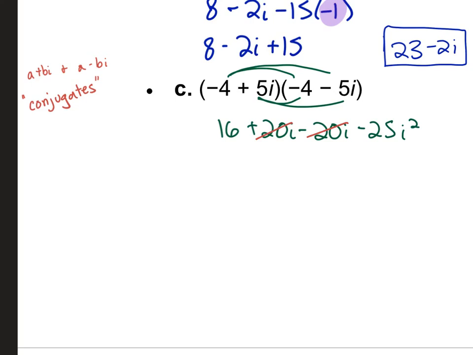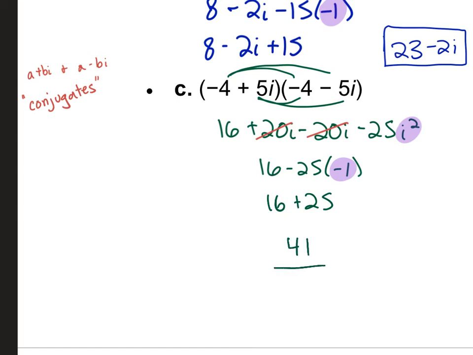Combine those like terms there. And then we also have i squared. What do we substitute in for i squared? Negative 1. Okay. Anytime you have an i squared, you can substitute negative 1 in there for that. So this is 16 minus 25 times negative 1. Negative times negative is positive, so it's plus 25.